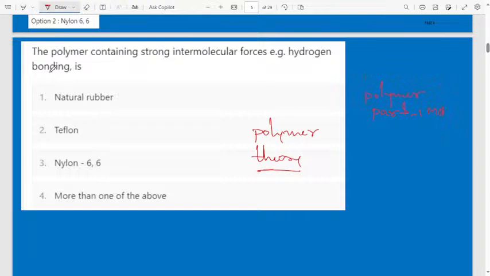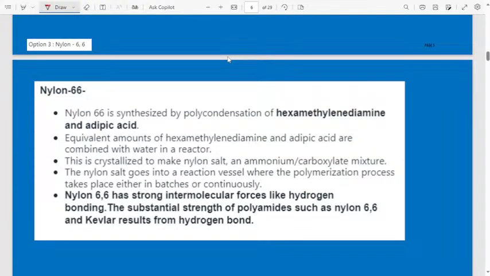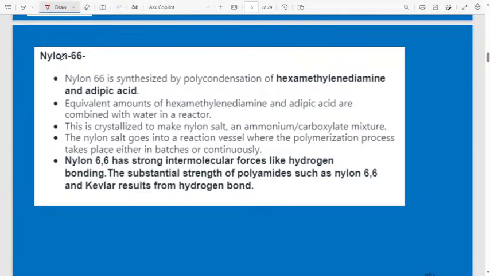Then next question: the polymer containing strong intermolecular forces, for example hydrogen bonding, is. First one is natural rubber. Second option is Teflon. Third option is nylon 6,6. Fourth one is more than one of the above. Which polymer contains hydrogen bonding? Nylon 66, or 6,6, nylon 6 by 6, all will be the same.